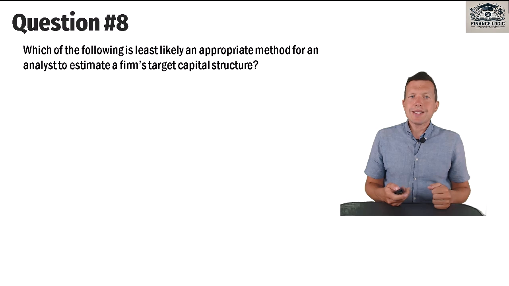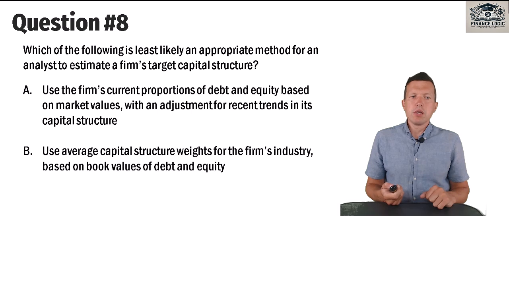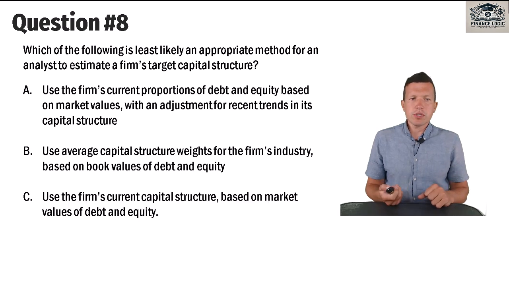Which of the following is least likely an appropriate method for an analyst to estimate a firm's target capital structure? A. Use firm's current proportion of debt and equity based on market values with an adjustment for recent trends in its capital structure. B. Use average capital structure weights for the firm's industry based on book values of debt and equity. Or C. Use the firm's current capital structure based on market value of debt and equity. 15 seconds.